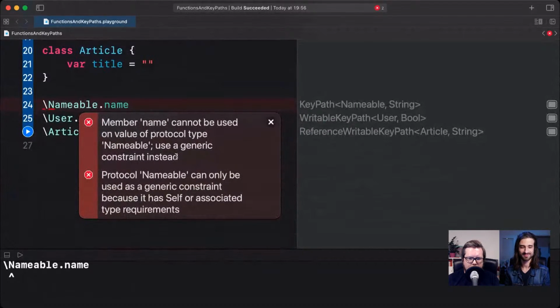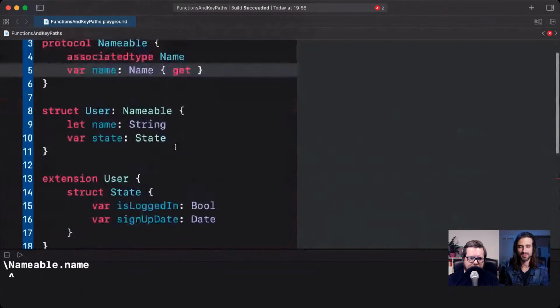So the same rules apply as referring to types in other contexts, that you can only refer to it if you know the concrete type, or it's a protocol without generic requirements. That makes a lot of sense.